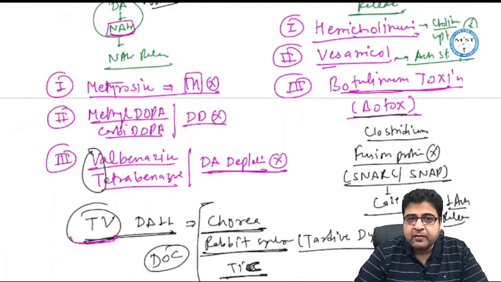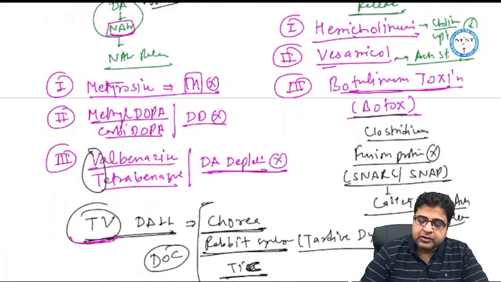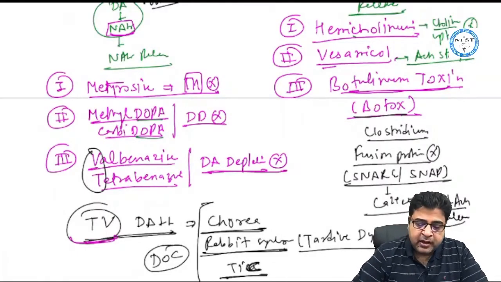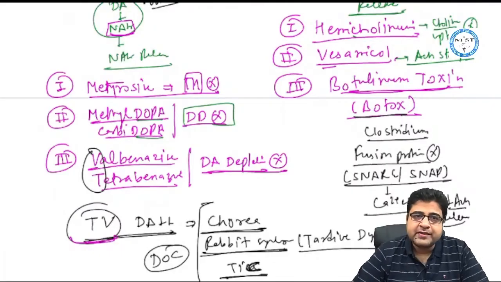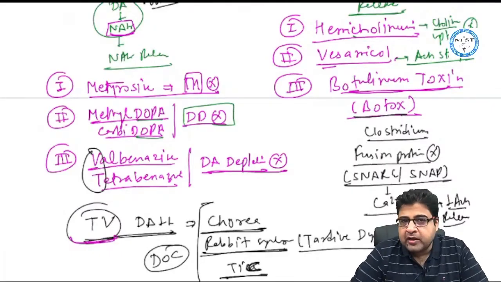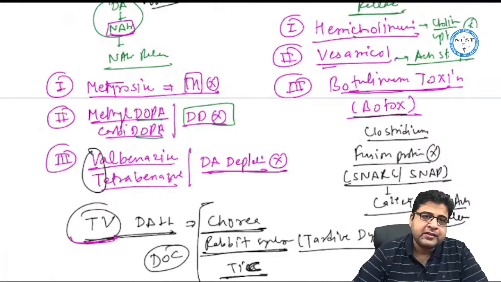Now we have some drugs like methyldopa and carbidopa. These medicines have the word dopa in their names, so they are blockers of an enzyme whose name starts with the word dopa. So these dopa medicines are blockers of the dopa decarboxylase enzyme. Methyldopa and carbidopa are blockers of the dopa decarboxylase enzyme.